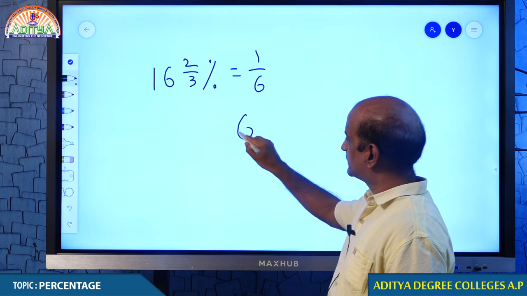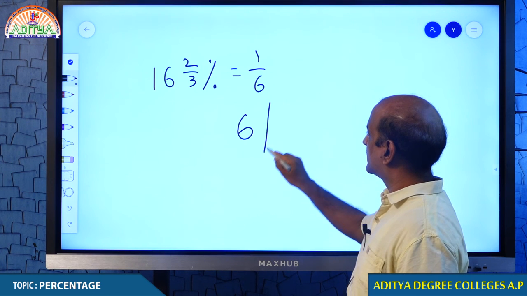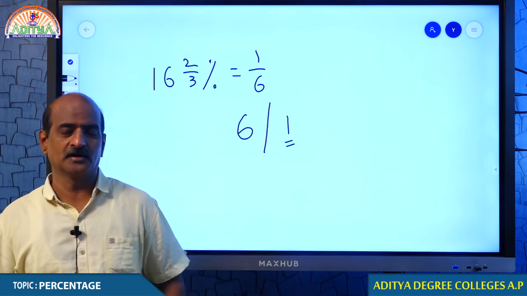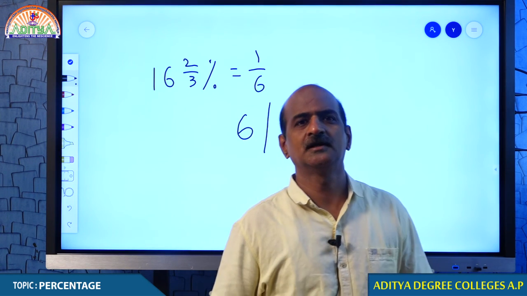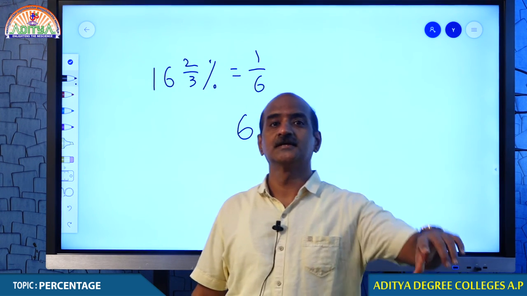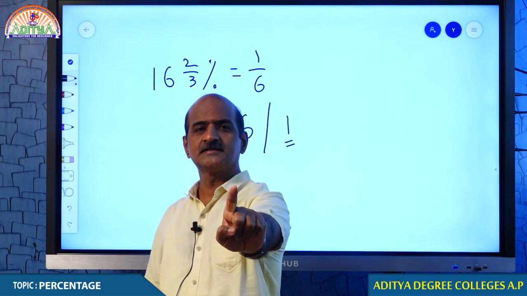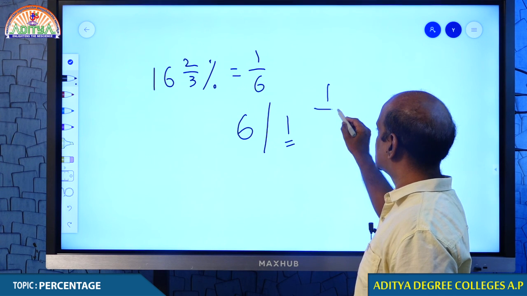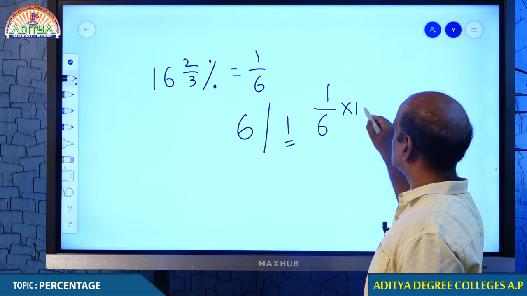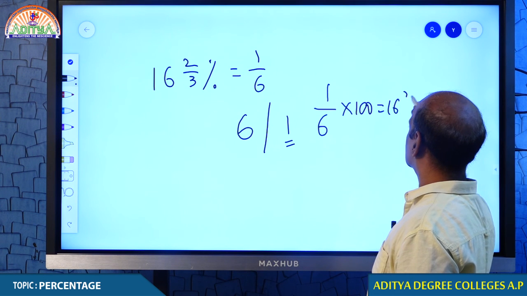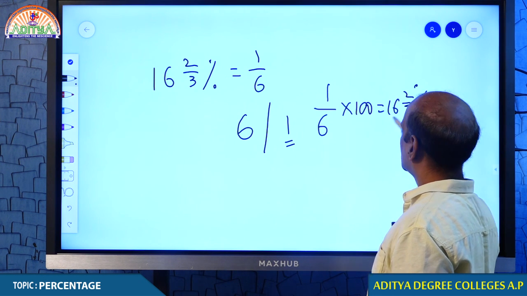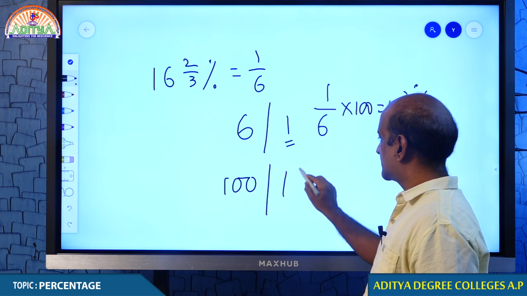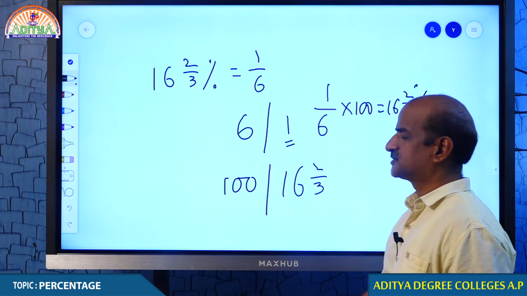Every 6 cases we are testing, 1 case is turning to be positive. Every 6 cases we are testing for corona, 1 case is turning to be positive, which in Andhra Pradesh every 6 cases, 1 case is supposed to be confirming as positive. Therefore, in fraction we say that 1/6. In percentage we say that it is 16 2/3%. What is the meaning of 16 2/3%? For every 100 cases you are testing, close to 16 cases are confirming as positive.